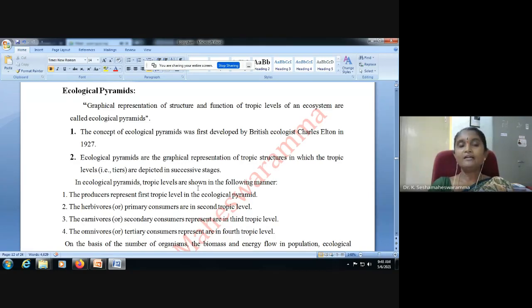Ecological pyramid. Ecological pyramid is the graphical representation of structure and function of various trophic levels. Structure and function of trophic levels of an ecosystem are called an ecological pyramid. First trophic level, second trophic level, like that. The concept of ecological pyramid was first developed by British ecologist Charles Elton in 1927.